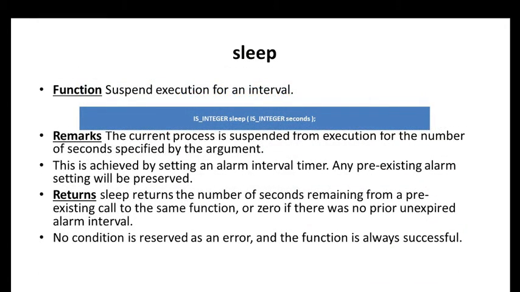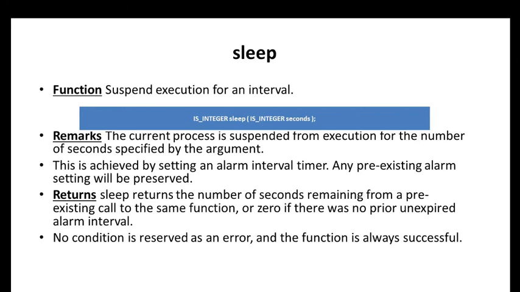Next one is sleep. The sleep system call is used to suspend execution for an interval. Remarks: the current process is suspended from execution for the number of seconds specified by the argument. This is achieved by setting an alarm interval timer. Any pre-existing alarm setting will be preserved.